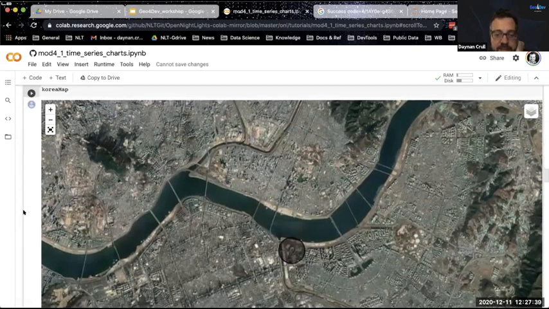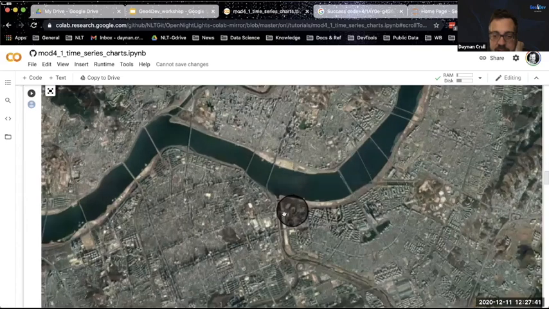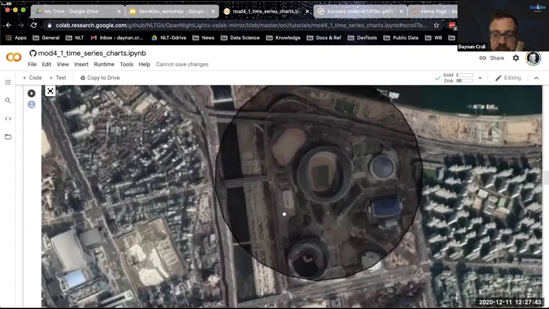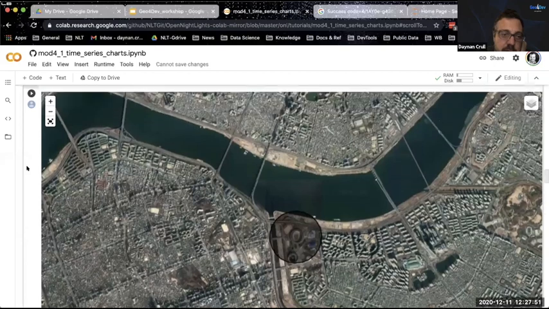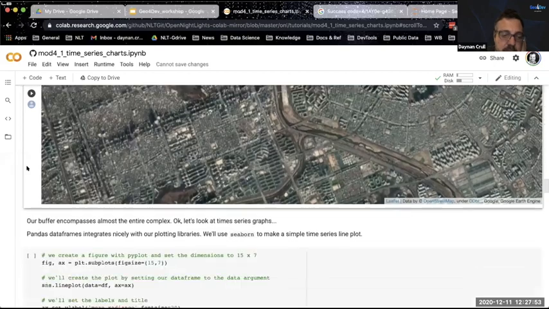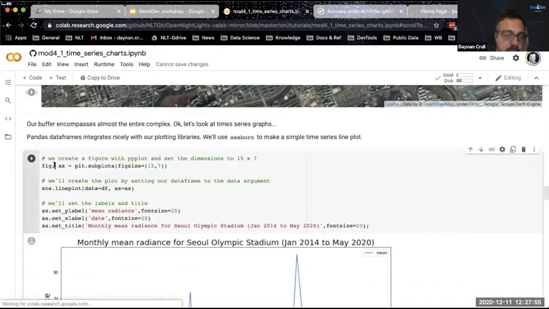All right, so here you have Seoul, South Korea, and here is our point of interest, a 500-meter radius circle around a point that's about the center of Seoul Olympic Stadium here. So this is the area that we're actually collecting our data from. So when we collect our data,